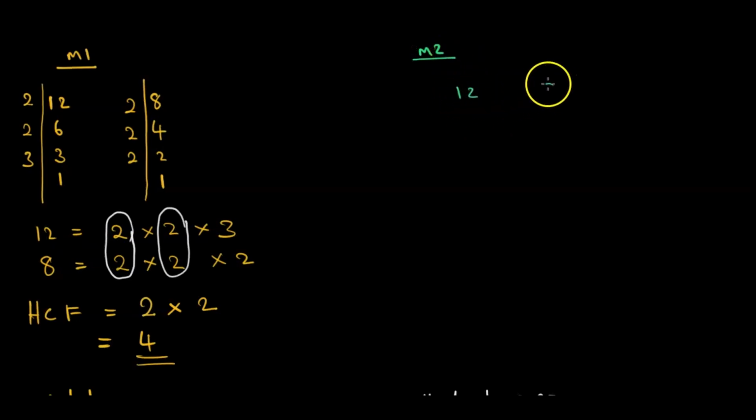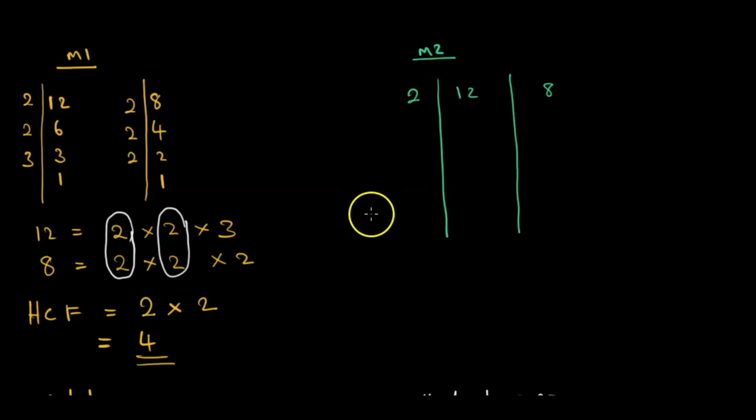Yatinongotora 12 na 8 tozvisa panhu pamwe chete. Tobva tati totanga na 2. 2 into 12 ndi 6 and 2 into 8 ndi 4. Tobva tati futi 2. 2 into 6 ndi 3 and 2 into 4 ndi 2.